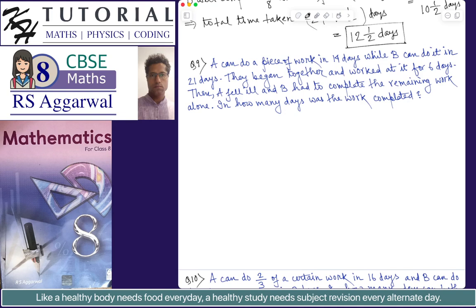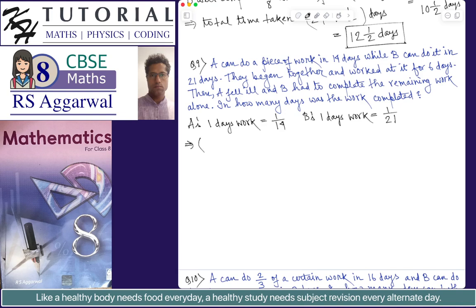Okay, so A's 1 day's work is 1 by 14, and B's 1 day's work is equal to 1 by 21. So we have to find the amount of work done by both of them when A and B are working together. What is the amount of work done by them in 1 day, to calculate the total amount of work done by them in 6 days?